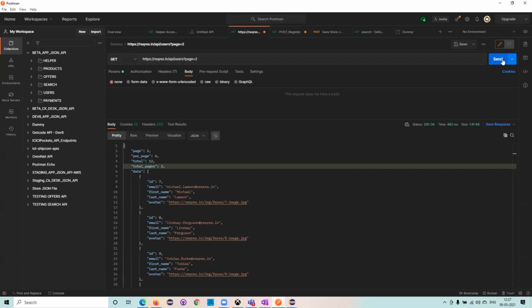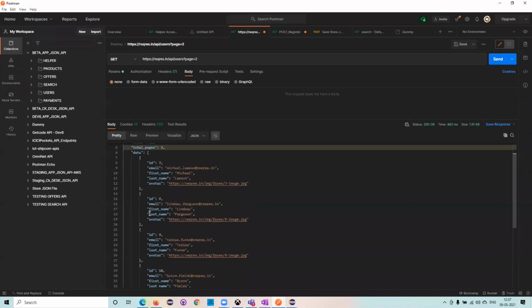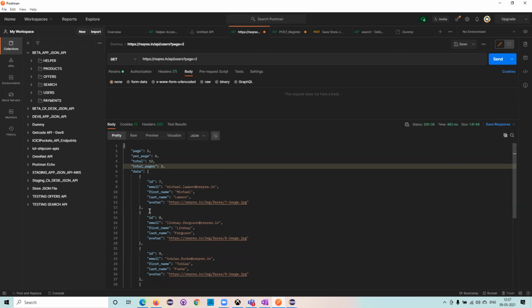And for that particular GET method, when I request this one, it gives me the response in JSON. So what do you mean by JSON? What do you mean by a JSON object? Anyways, we do have a session on this one, so there we will be talking about that.